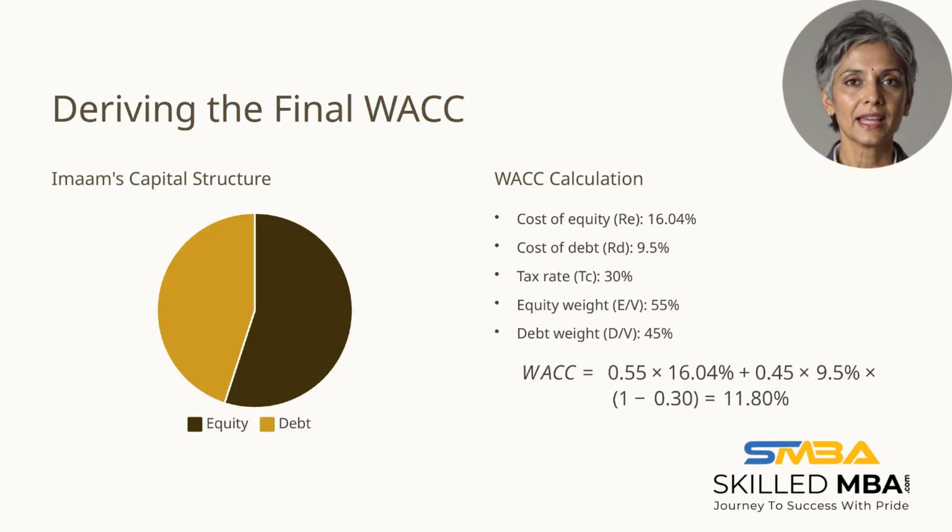To derive Imaam's final weighted average cost of capital, WACC, we consider the capital structure, equity at 55% and debt at 45%. The cost of equity is 16.04% and the cost of debt is 9.5%, with a tax rate of 30%. These components are crucial for calculating the weighted average cost of capital, which influences investment decisions.